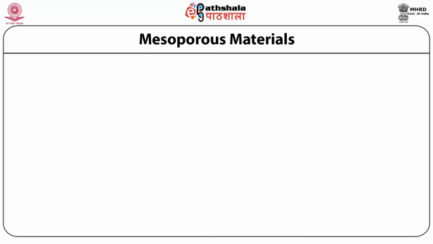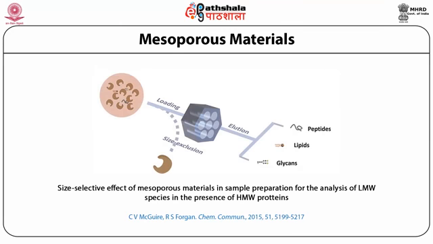Here is shown a size selective effect of mesoporous materials in sample preparation for the analysis of some species in a sample. When a heterogeneous mixture is passed through a mesoporous material of a specific pore size, the analytes of molecular size equal to or smaller than the pore size of the mesoporous material are allowed to pass through it, whereas the higher size solutes or high molecular weight species are excluded. So it is a kind of filtration or ultrafiltration.